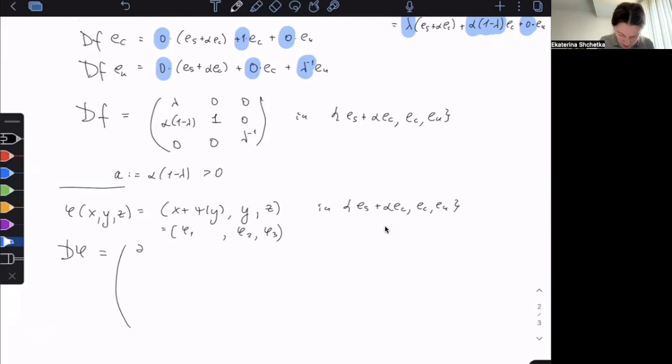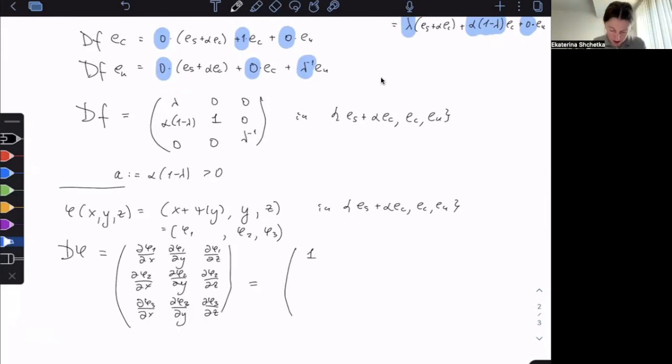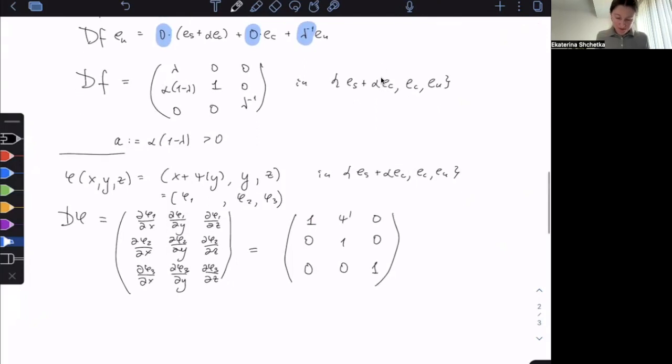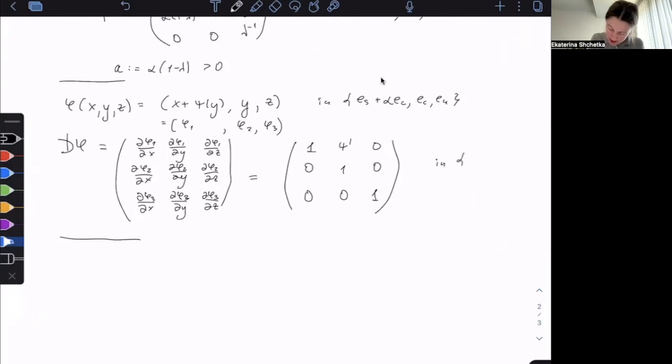My d phi is going to be d phi1 over dx, dy, dz, and so on. This is 1, then psi prime, then 0, then 0, 1, 0, 0, 0, and 1.